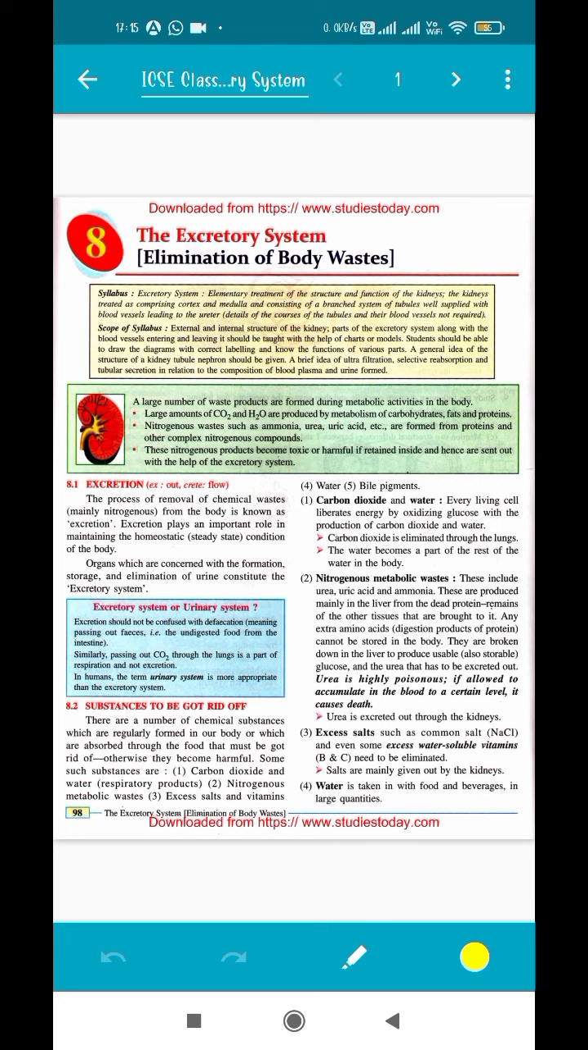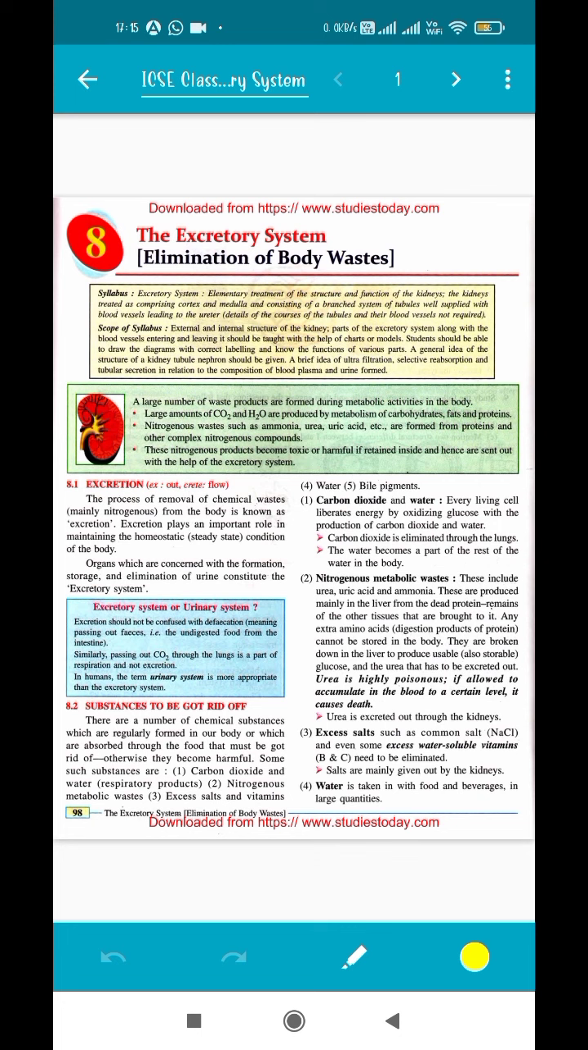So later what happens, the liver will convey these excessive, unwanted things to the kidney, and from there it will be purified and removed in the form of urine.